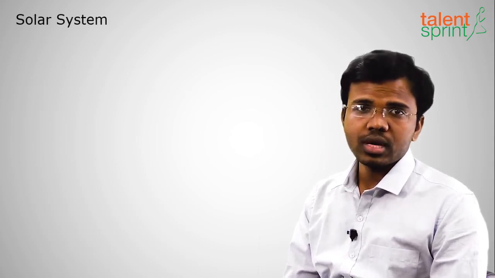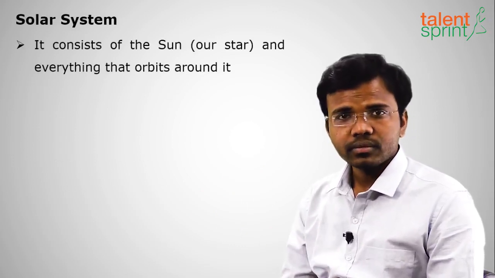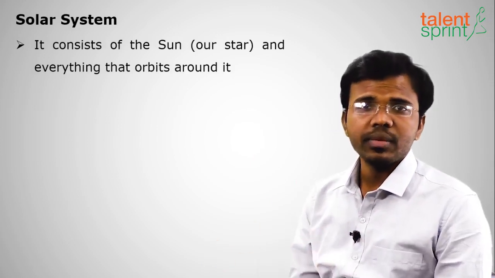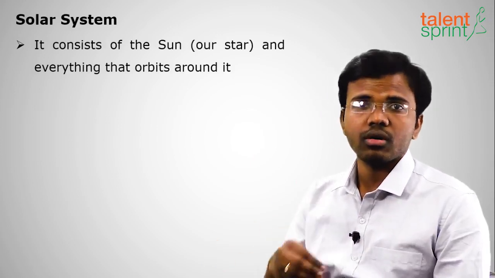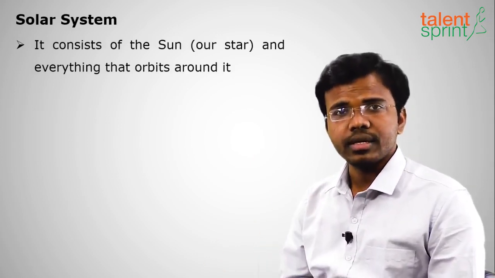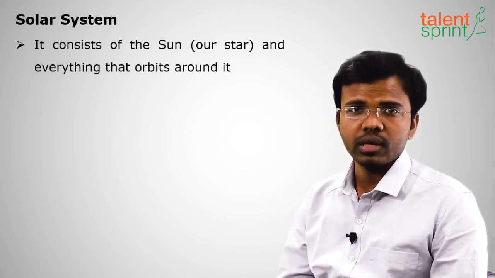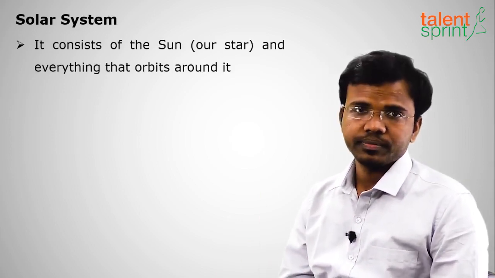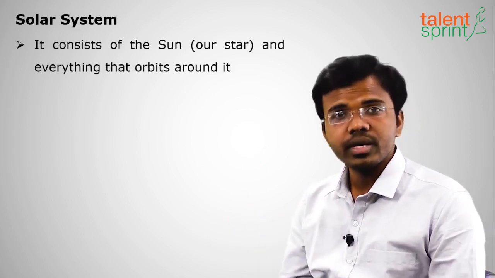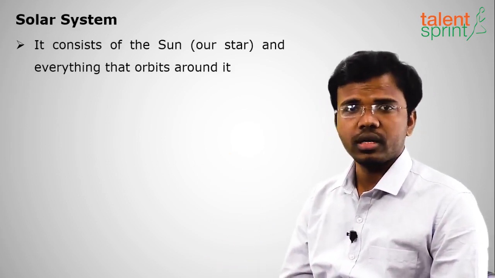Moving on to the actual solar system. What is this solar system? So solar system has the sun as the head, that is actually a star. What is the difference between star and planet? Star can emit light because of the chemical reaction which is going on inside, but planet cannot emit light. Planets, moons, asteroids, comets, they cannot emit light because there is no chemical reaction which gives light. Clear with this? Okay, so sun is the head of this solar system and everything orbits around it. That's why it is called solar. Helios is related to sun. This is a Greek word.